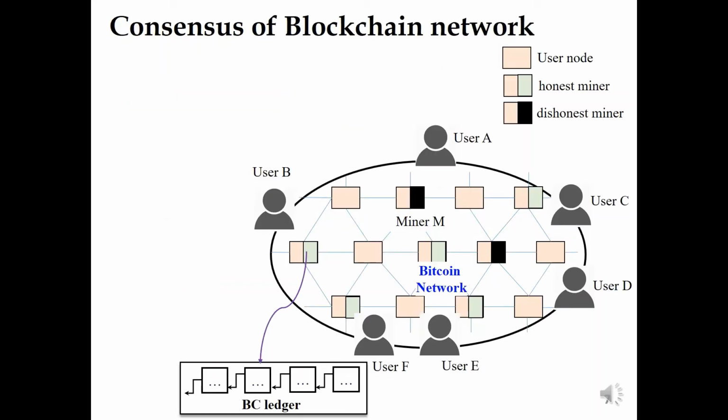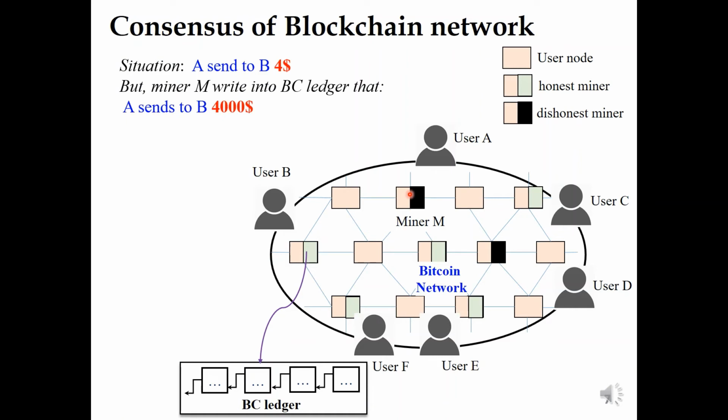Okay, here is the consensus of the blockchain network. Let's say in the blockchain network, we have the user nodes that make transactions, and they have some data that needs to be written into the blockchain ledger by some miners. We say this is an honest miner, by the green color here. The honest miners work honestly and follow the rules of the network, and some dishonest miners are shown as the black blocks here. Dishonest miners try to make fake information or try to collapse the network.